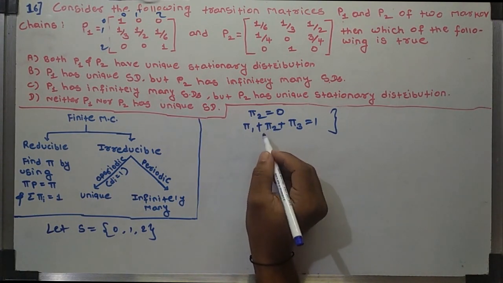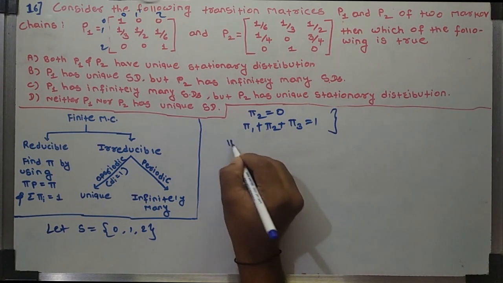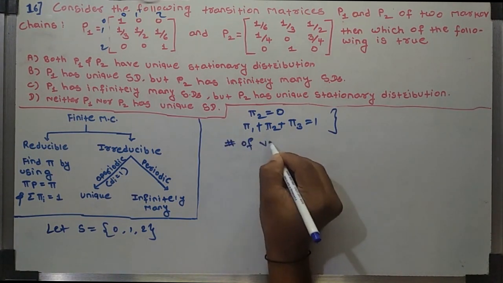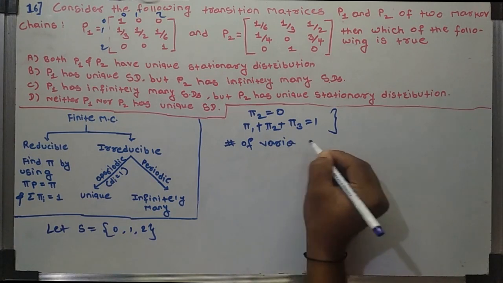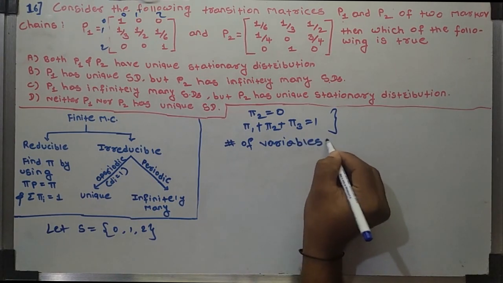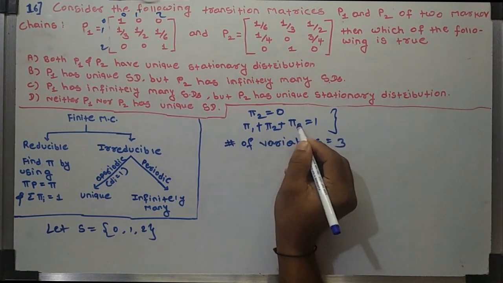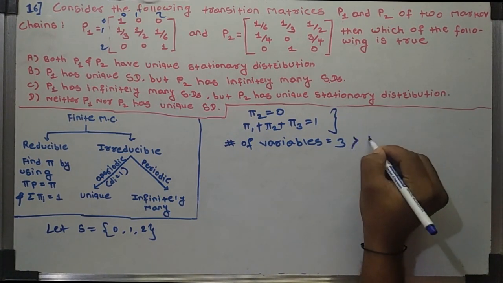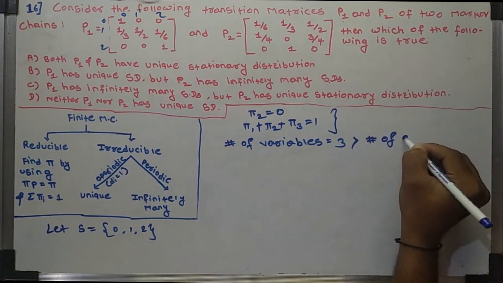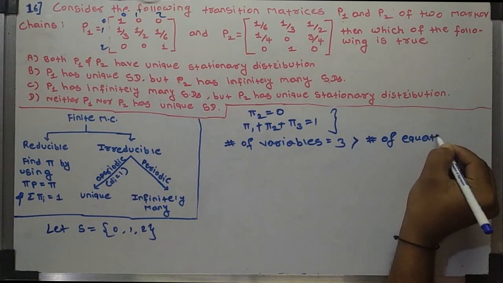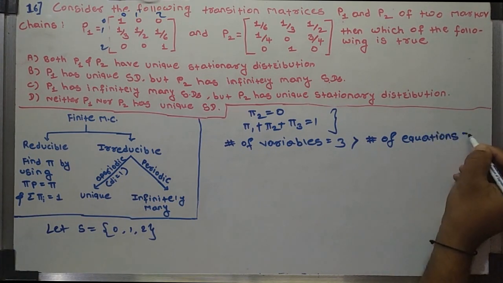The number of variables, which is 3 (pi 1, pi 2 and pi 3), is greater than the number of equations, which is equal to 2.